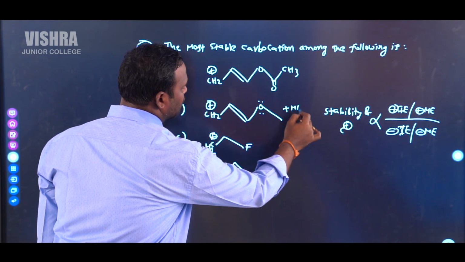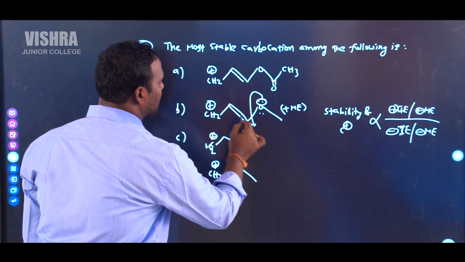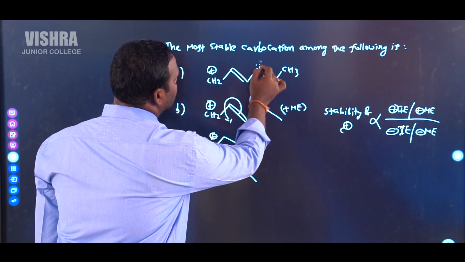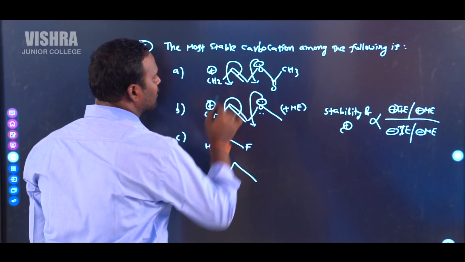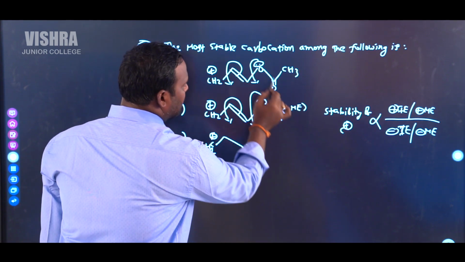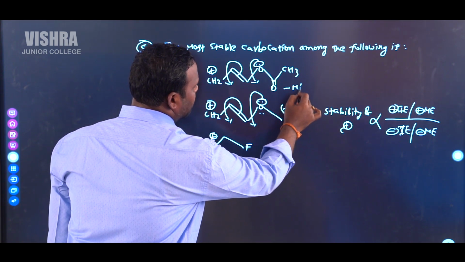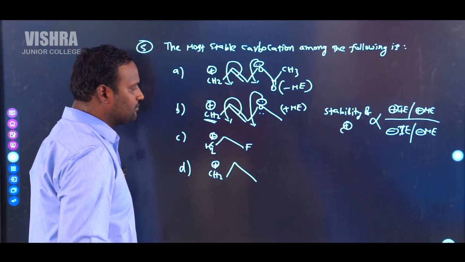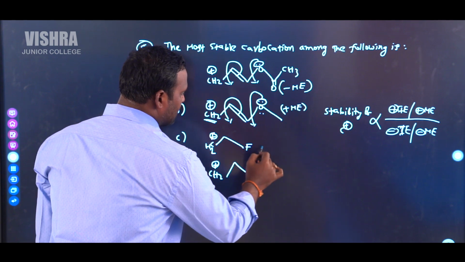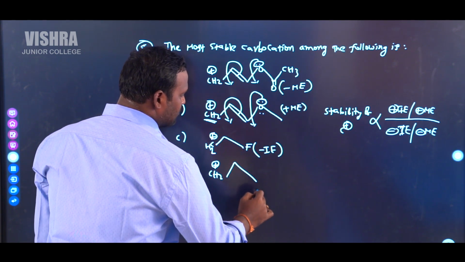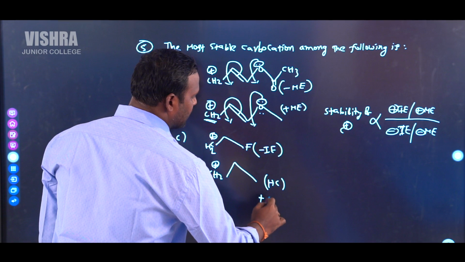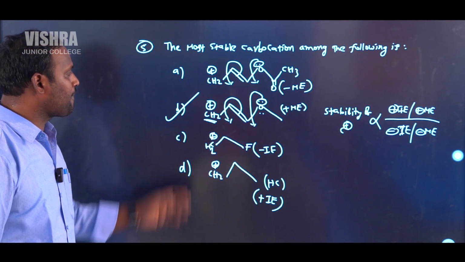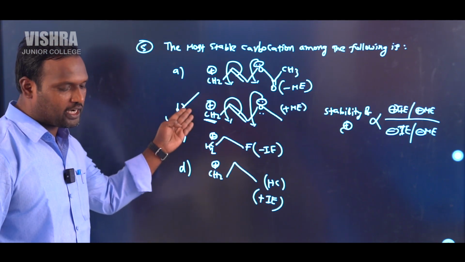In the second case, positive mesomeric effect: the lone pair of oxygen is involved in resonance with the adjacent carbocation. But it is bonded with one negative inductive effect group. That's why the second carbocation is more stable than the first. So in this case, it is bonded with a minus I effect group. It is bonded with hyperconjugation or positive inductive effect. So in this case, first option is B. The correct answer is B. The more stable carbocation is B.